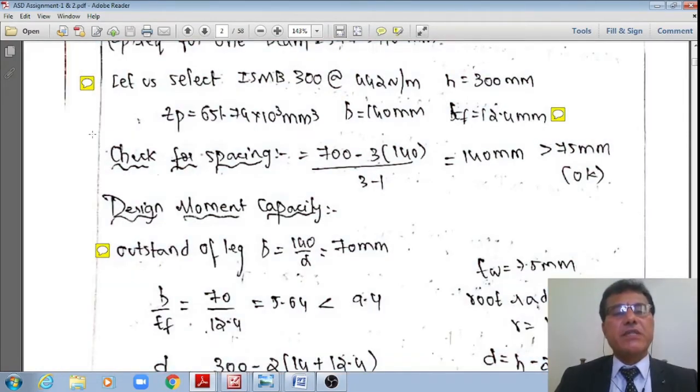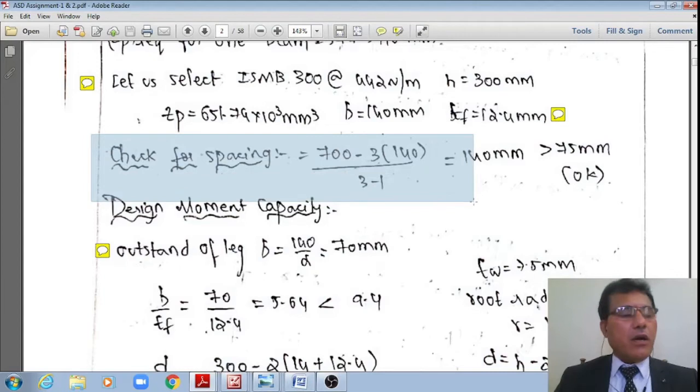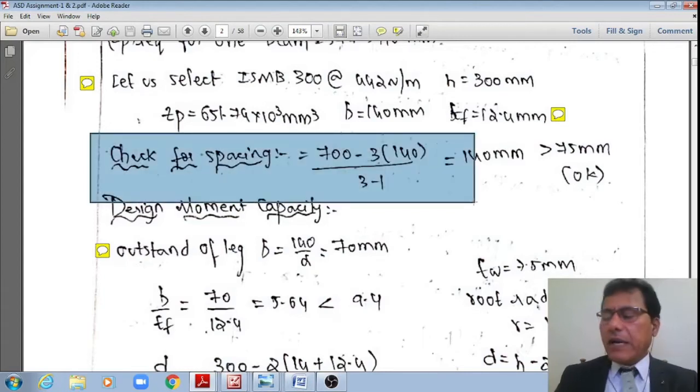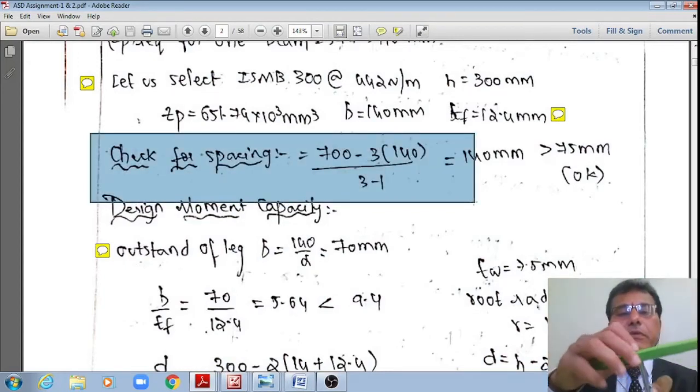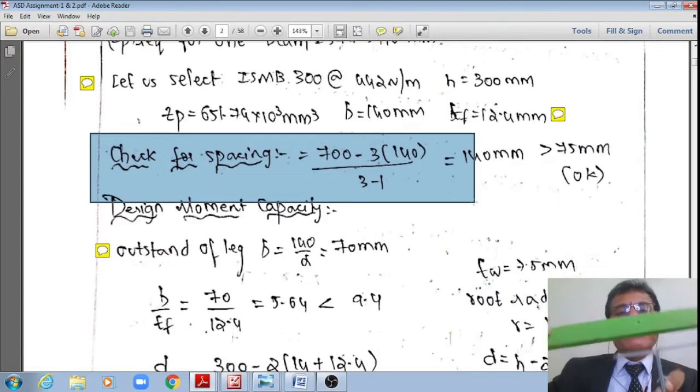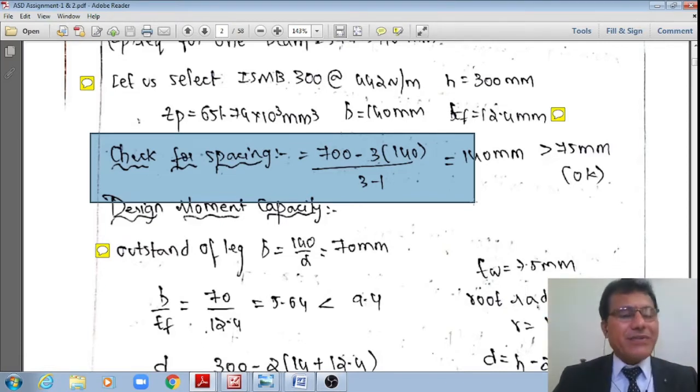First is the check for spacing, right? I have 700 mm as the width of the base plate, and I have put 3 beams. Therefore, if I put 3 beams, what is the distance between each of these?